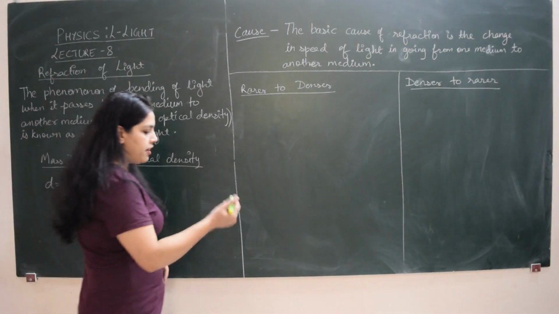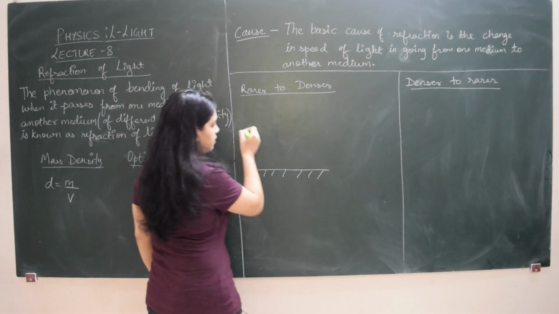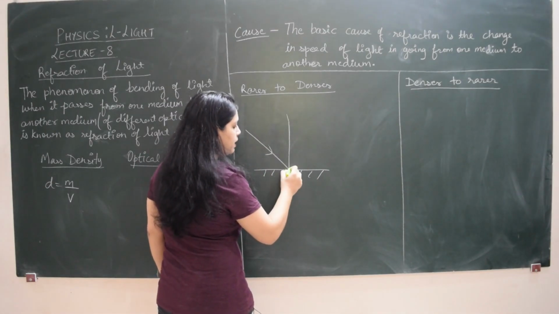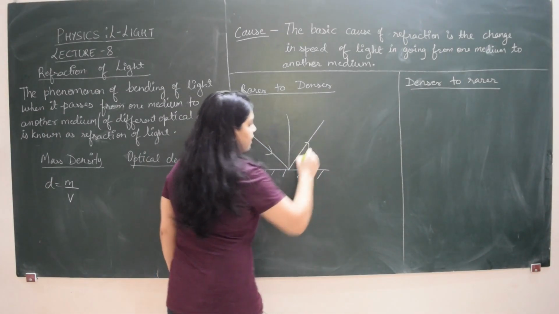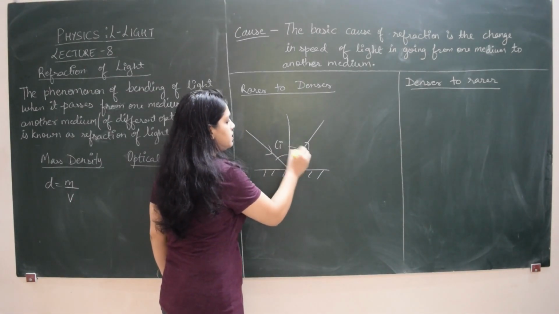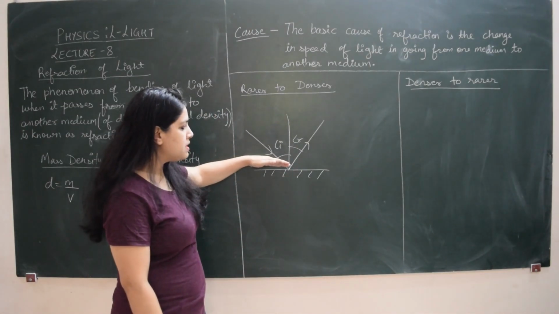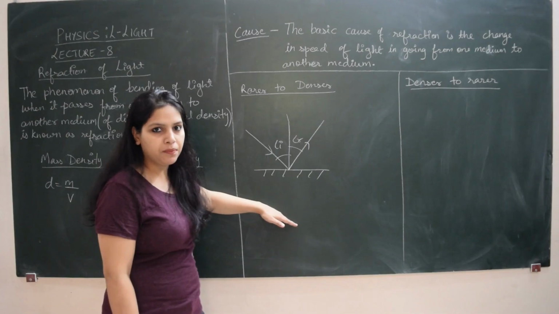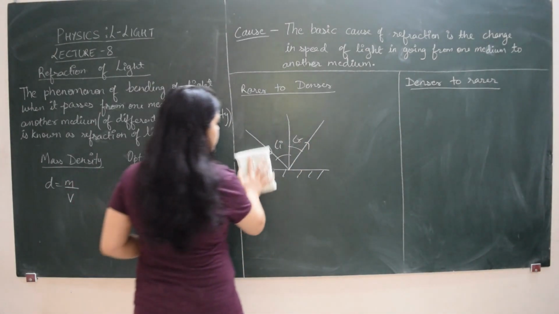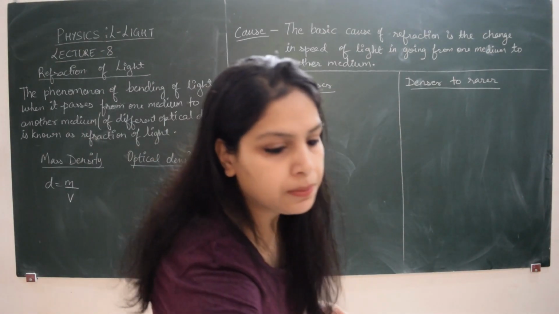In case of reflection, if this is the incident ray and this is the normal, the beam deviates within the same medium, and this is the angle of incidence and this is the angle of reflection. The beam is unable to enter the second medium. It reflects in the same medium. But in case of refraction, the beam of light is able to enter the second medium.